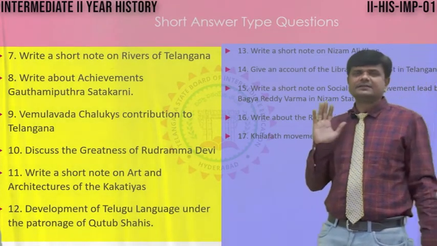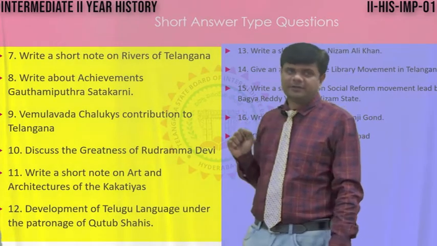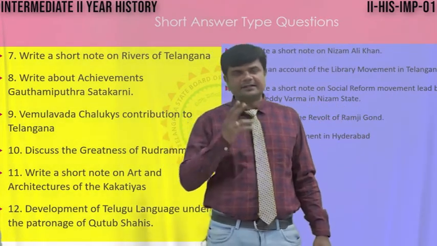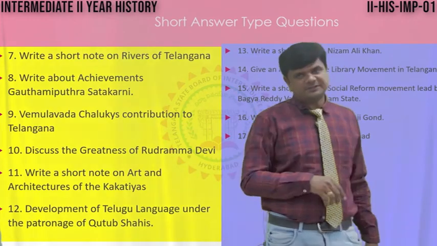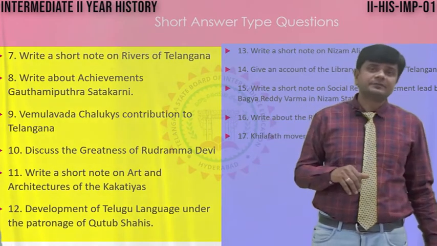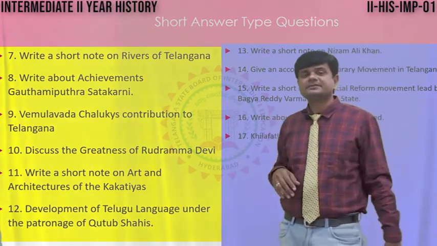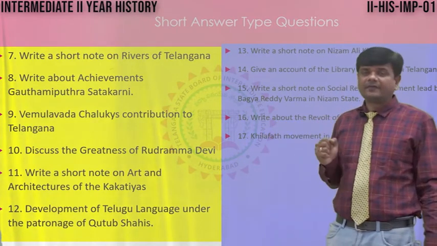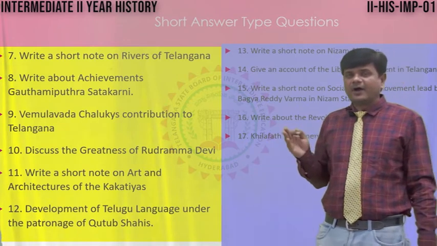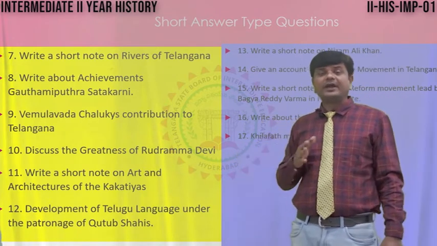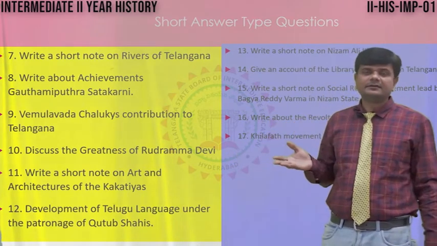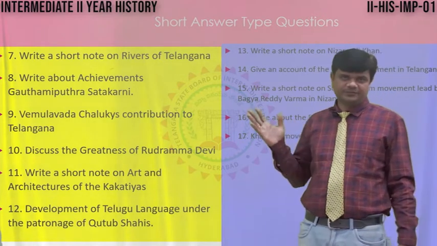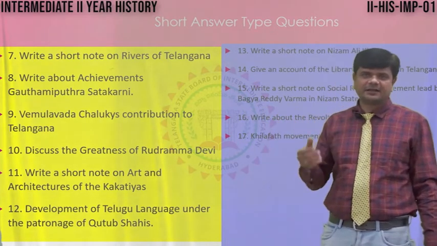Whenever you utter the word Rudramadevi, immediately you get it, that is the Kakatiya dynasty. She was a very powerful ruler. She always wore male dress. Like her father Ganapati Deva, she also invaded, defeated and merged many areas into the Kakatiya kingdom.